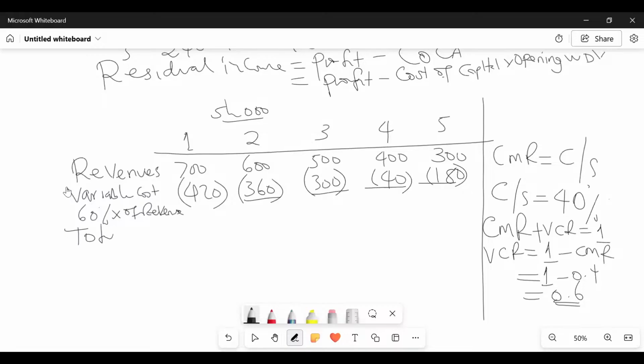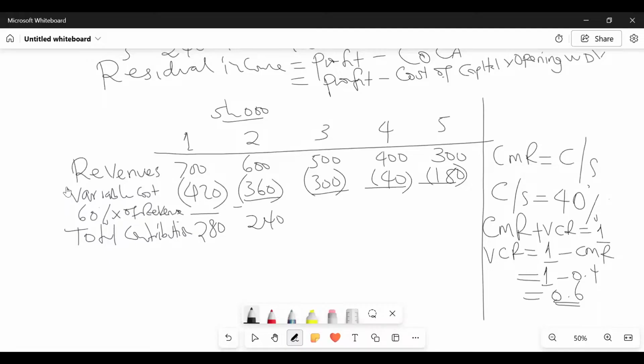It will be called total contribution. Because if it was contribution margin, if it was selling price per unit and variable cost per unit, then you get contribution per unit. What do you call contribution margin? So abracadabra, the total contribution, 700 minus 4... 280, eh? 280. Thank you so much.